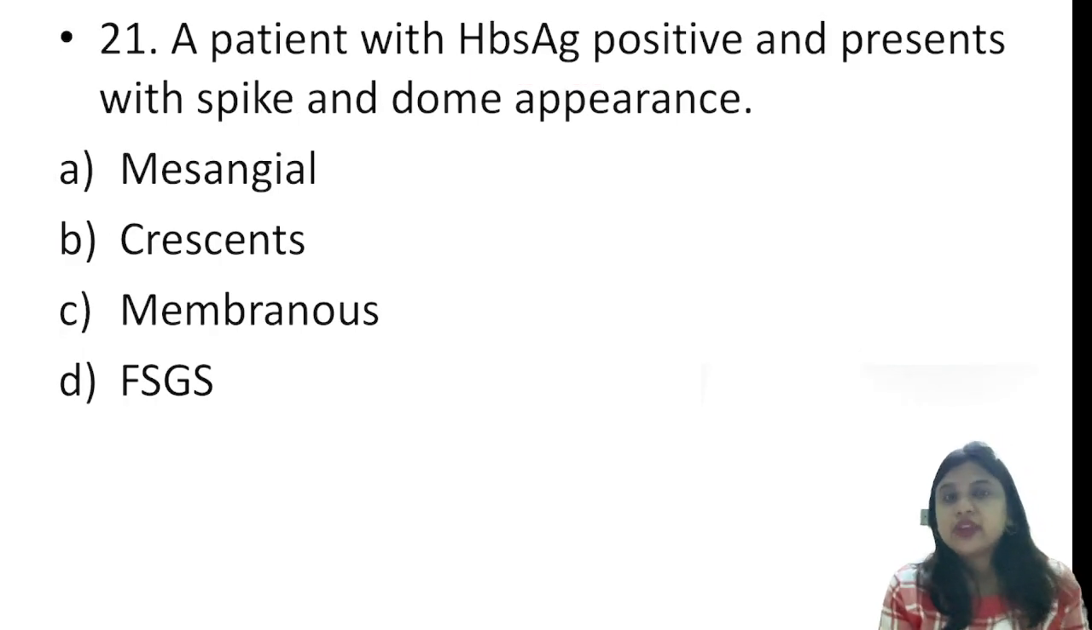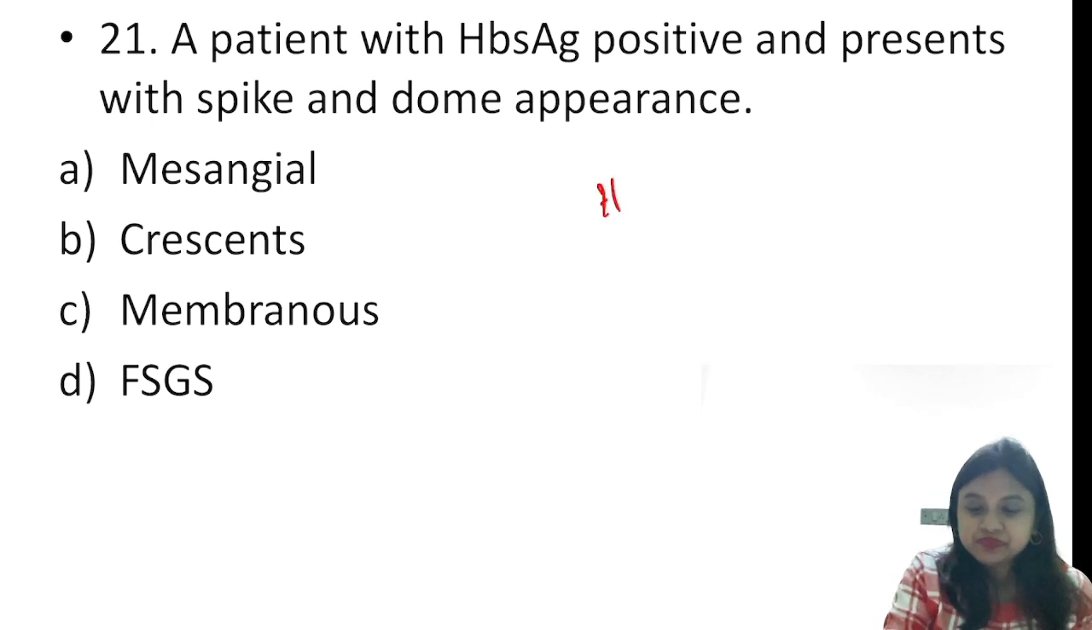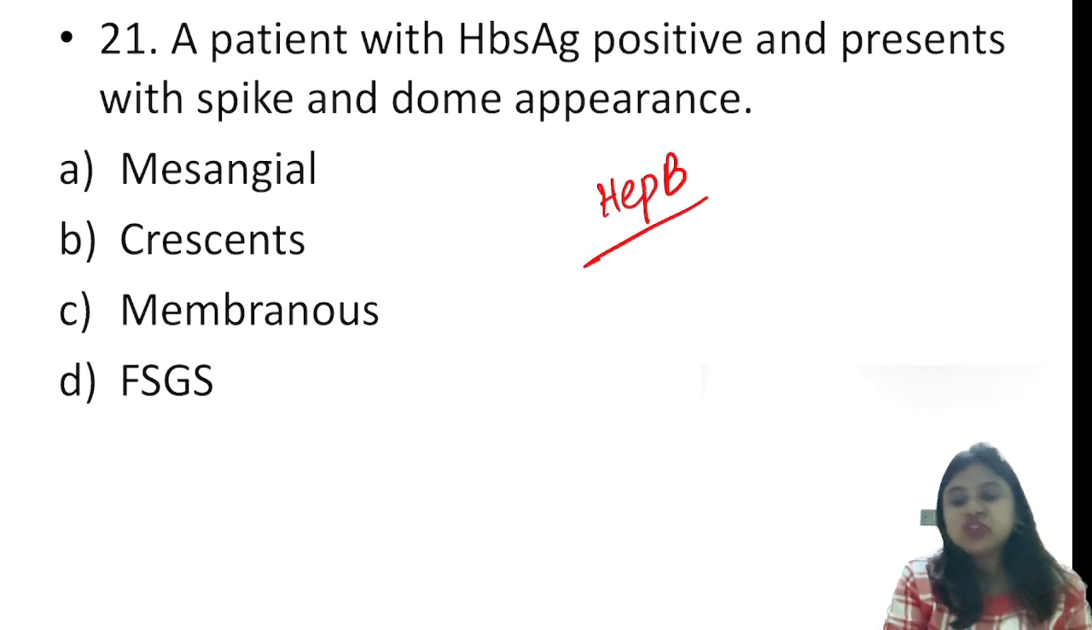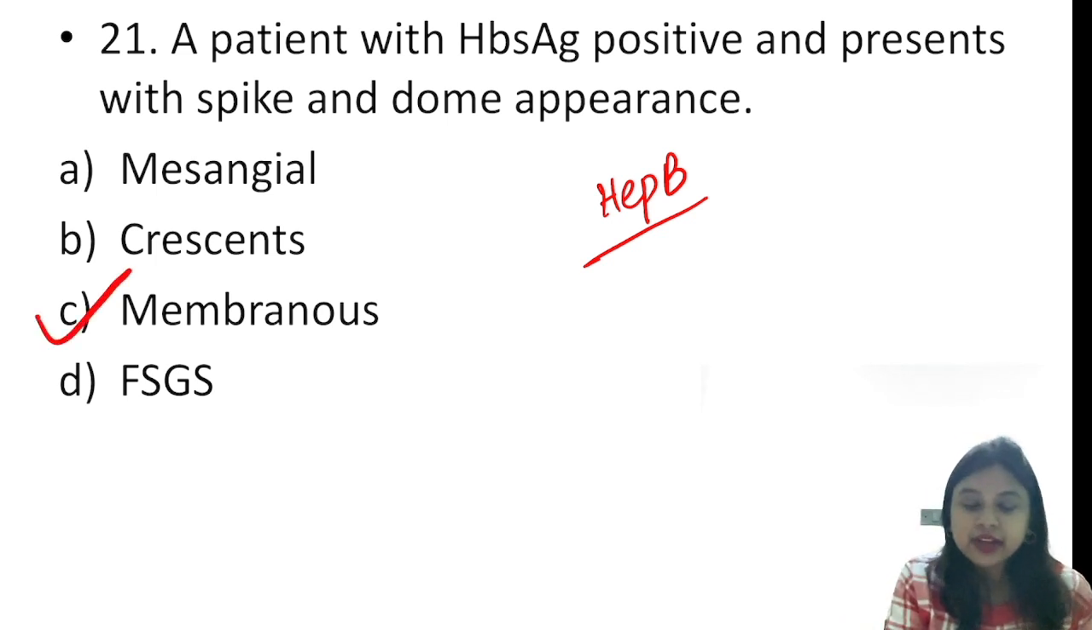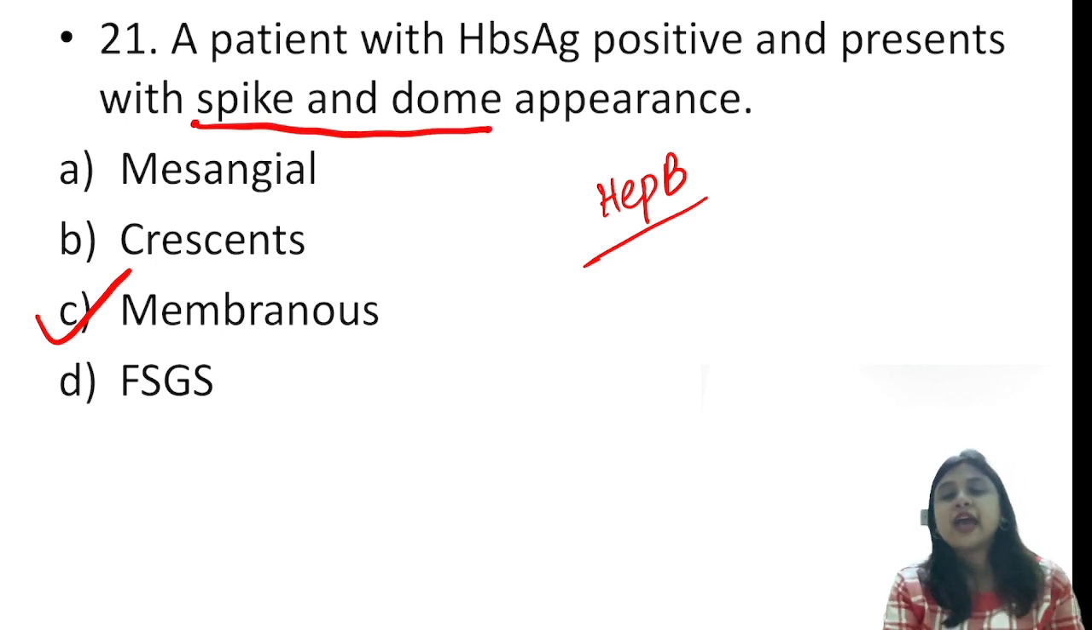Coming to question number 21, a patient with HBs Ag positive, that is hepatitis B, along with a spike and dome appearance. So this is nothing but membranous glomerulopathy. So membranous glomerulopathy will have the characteristic spike and dome appearance, and we have hepatitis B positivity, right?